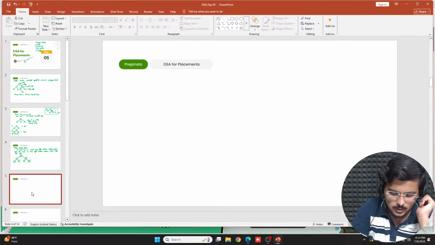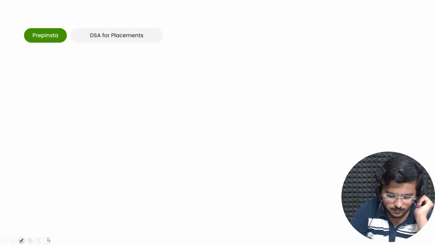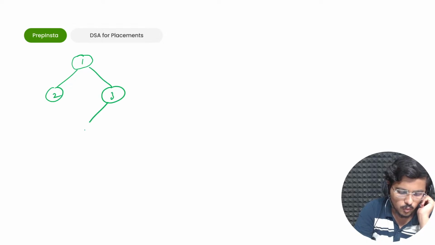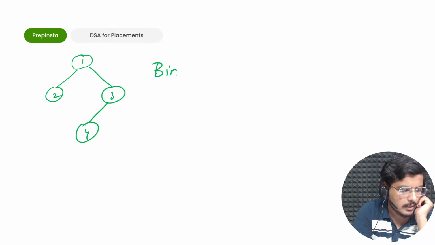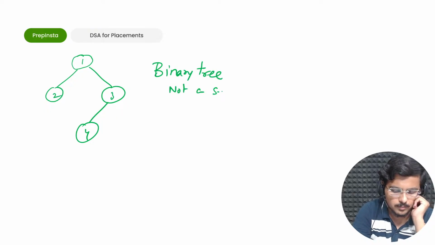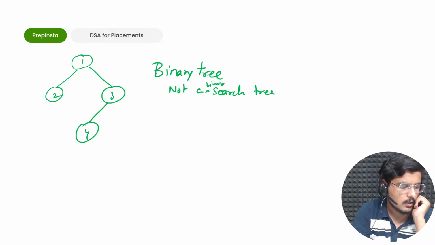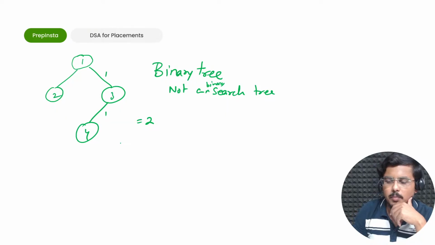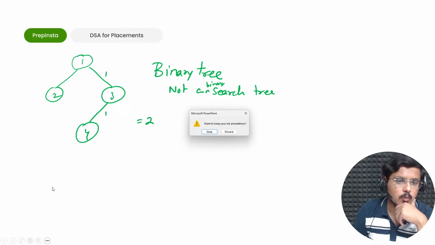Now, what I'm saying is, this is 1, then it's 2, then it's 3, and then it's 4. Correct? It is a simple binary tree. It is not a search tree, not a binary search tree. Is it clear? Good. Now what is its depth? 1 and 1, which is basically 2. On the website, on the page of the 150 problems, it is written 3, so don't worry a lot about it.